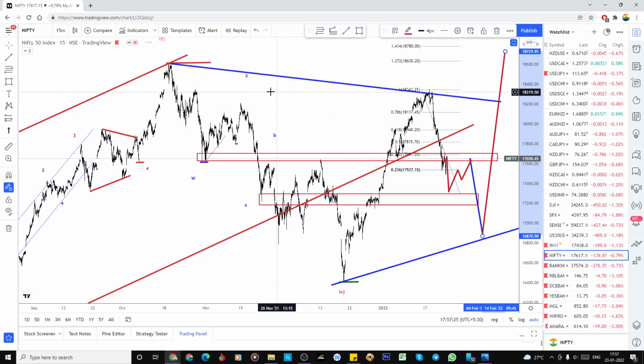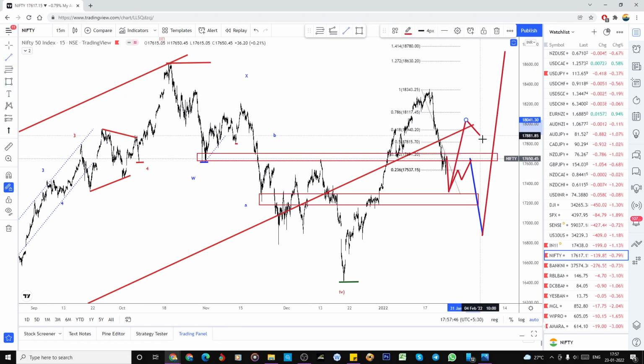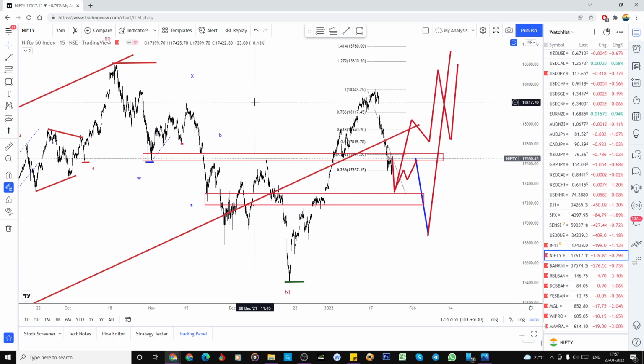Here I looked at it as a triangle, but it is not looking like a triangle because it looks like a formation of a 5-wave structure. So this could be the end of the 4th wave. After the 5th wave, wave 1 is completed. After that, wave 2 may be a zigzag correction also. So one is from here, otherwise one is from here, the irregular flat formation, and then one more high, and the 3rd wave can start. So this is my whole analysis for this week.